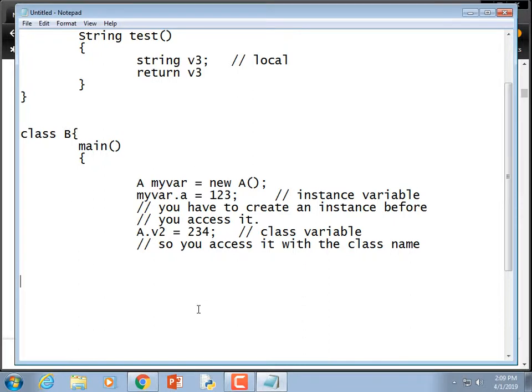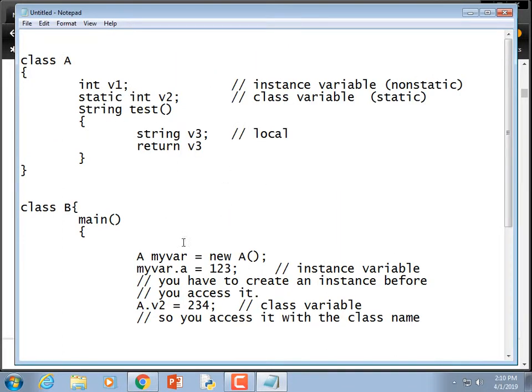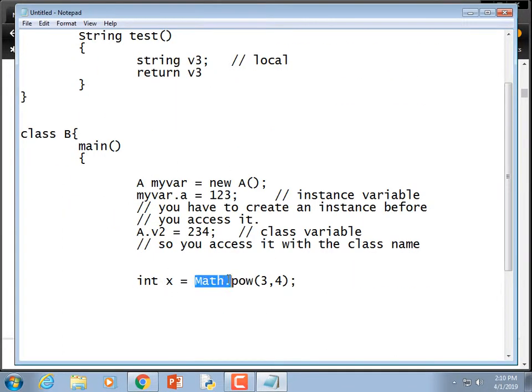So for example, if we do this, I want to raise a number, int x is equal to Math.pow(3, 4). This is a class. It's not an instance. It'd be really annoying if we had to create a new instance of the Math class every time we wanted to use the Math library. So they made all of the members of the Math library static. They made them all class variables so that you can just call it from the class.